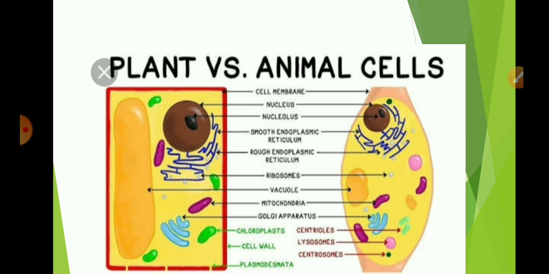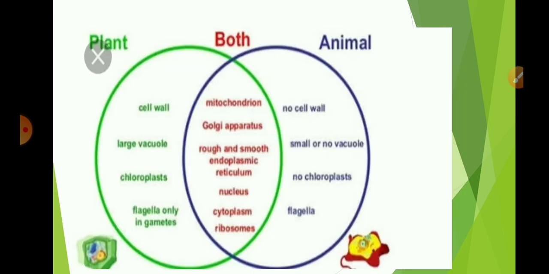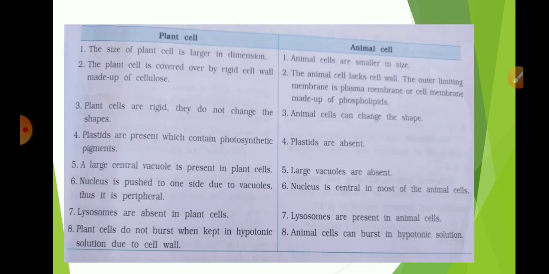So, chloroplast or plastid, cell wall and large vacuoles are present in plant cells only. Also, in plant cells, flagella are present only in gametes. In animal cells, the cell wall is absent, vacuoles are small in size and large in number, plastids are absent, and flagella are present in many animal cells. This is the difference between plant cell and animal cell.